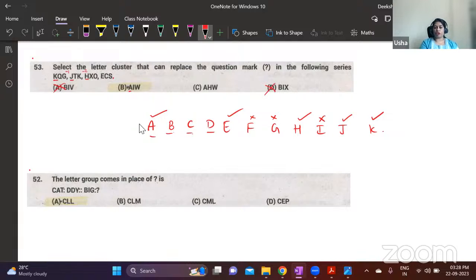This is how you need to solve. First, take one letter, find out. If you have only one option with A as the first letter, then that will be your answer. You don't have to check the remaining 2 letters at all. Here, after selecting that the first letter is A, I have eliminated 2 options. There are 2 more options with A as the first letter. And see, the last letter is W in these 2. You need to find out only the middle letter.